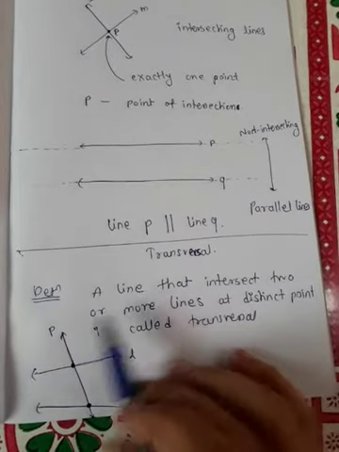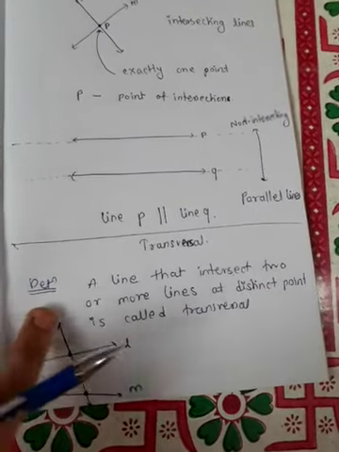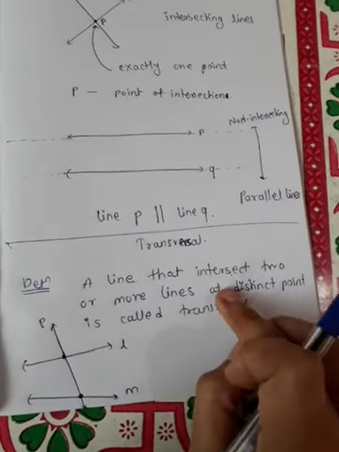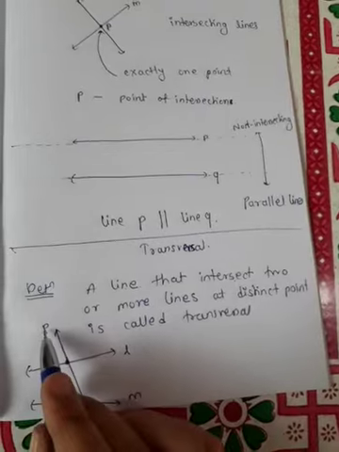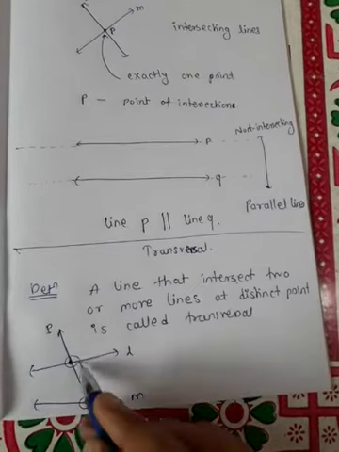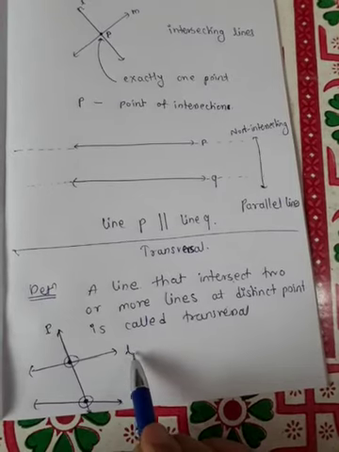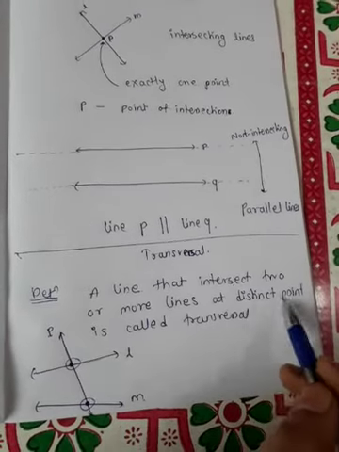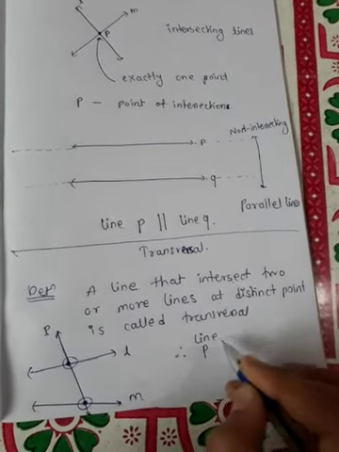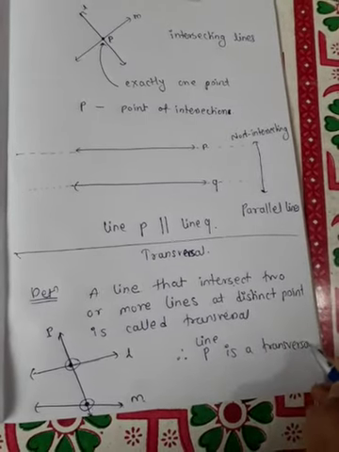Line P intersects two or more lines, so here line P intersects the two lines L and M at distinct points. These are distinct. So therefore here line P is a transversal.